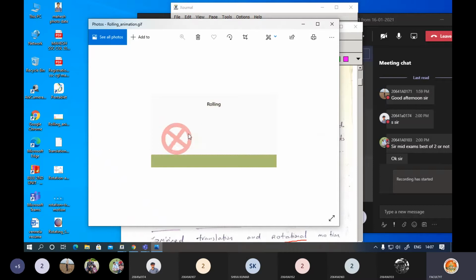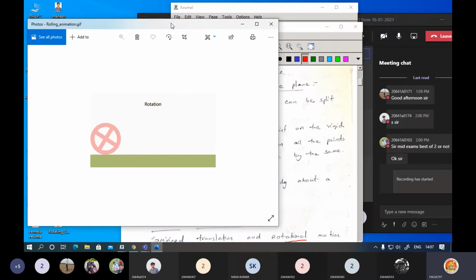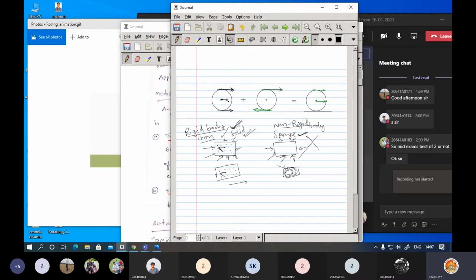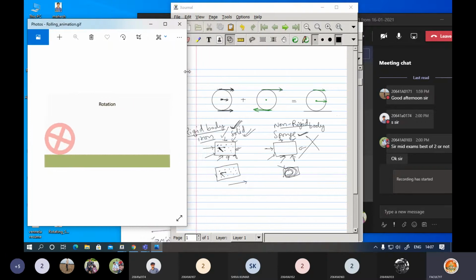The combination of both is nothing but rolling. I think you are able to see this particular image. Yesterday we had seen about this also. Now the same thing here, we can draw the concept also. This is the image with the animation.